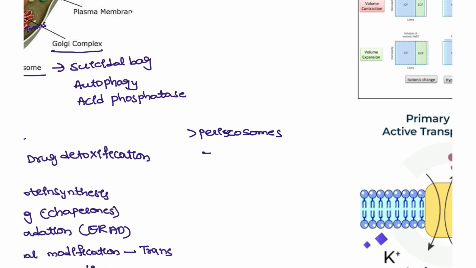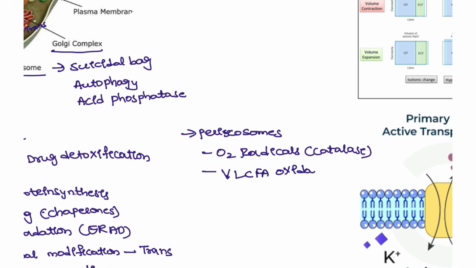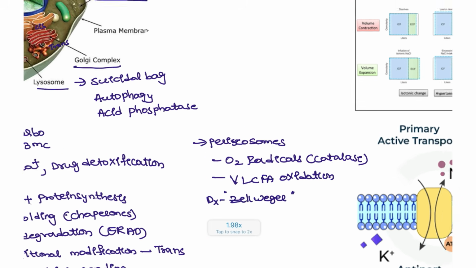Peroxisomes are important for handling oxygen radicals. To kill the oxygen radicals with the help of the catalase enzyme is helpful. Next, peroxisomes are also important for very long chain fatty acid oxidation. If there is a defect in very long chain fatty acid oxidation, the disease most commonly presented is Zellweger disease. Recently asked in NEET PG, INICET and FMGE also. This is Zellweger disease.